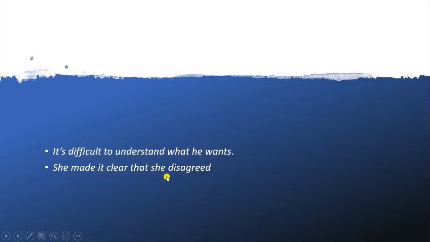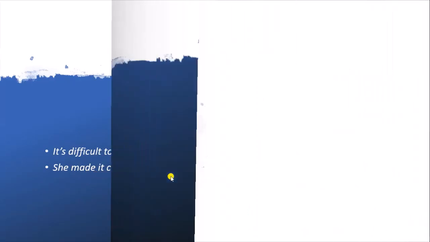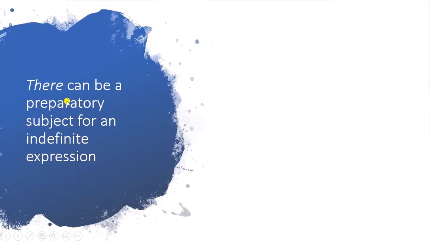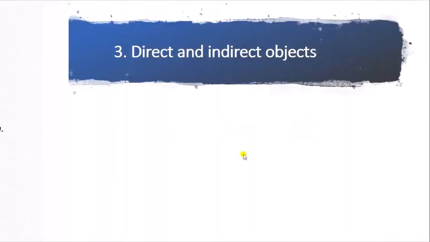She made it clear that she disagreed. There can also be a preparatory subject for an indefinite expression, like in this example: there is a big spider in the bath. Here there is a preparatory subject for an indefinite expression.